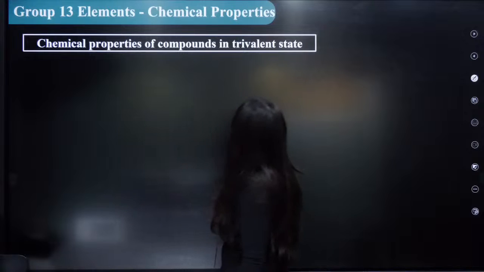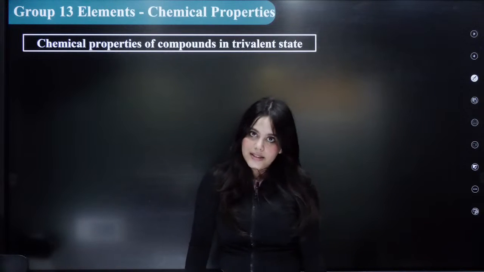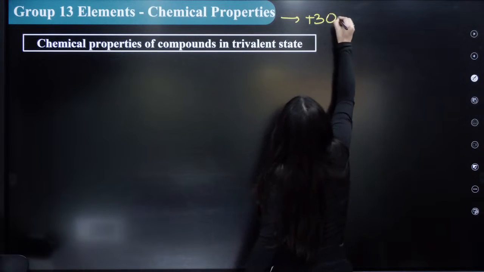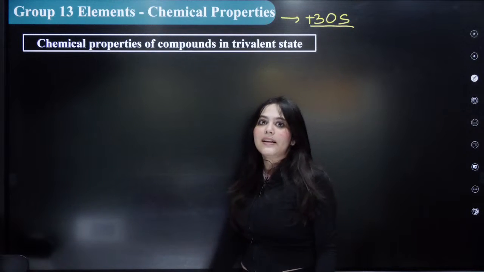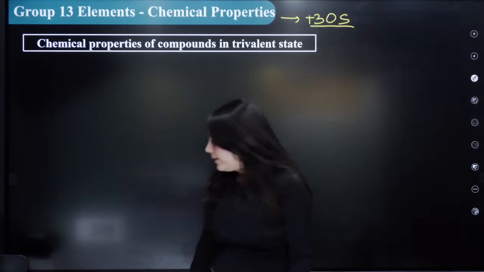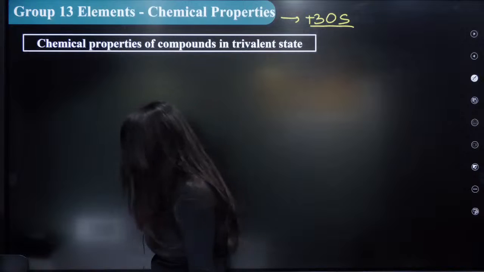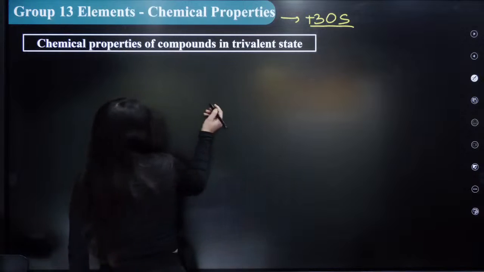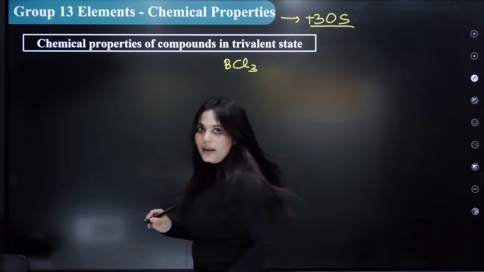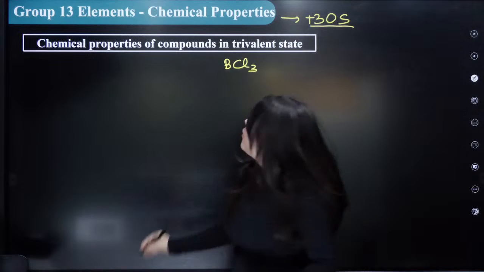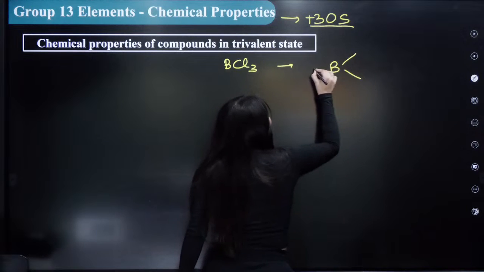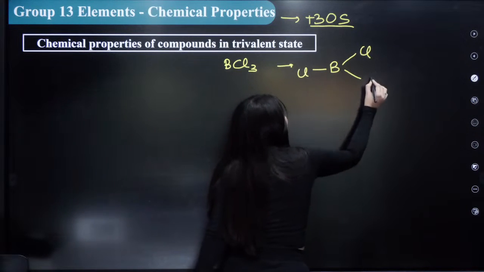Next is chemical properties of compounds in trivalent state. What is trivalent state? I just told you. Group 13 shows +3 oxidation state, which is called a trivalent state. Now, whenever a compound is present in +3 state, what will be its chemical properties? We are going to discuss here. So, for example, right now I am writing a compound called BCl3 in front of you. Can everybody see BCl3? Now, what will be the diagram of BCl3? I can draw BCl3 like this. This is boron and 3 chlorines are attached to it: 1 chlorine, 2 chlorine and 3 chlorine.